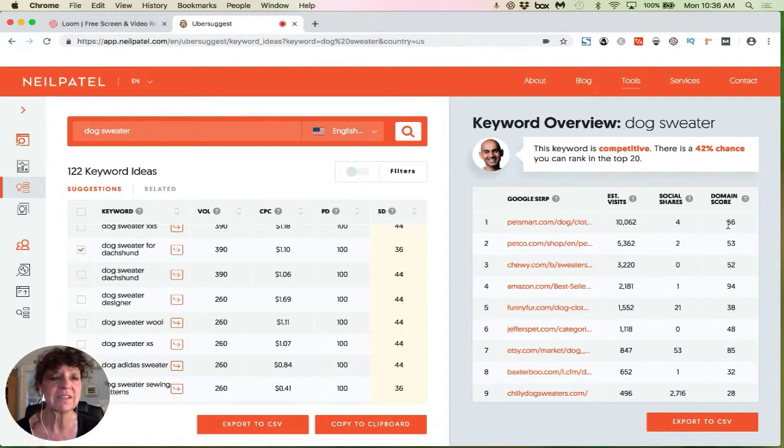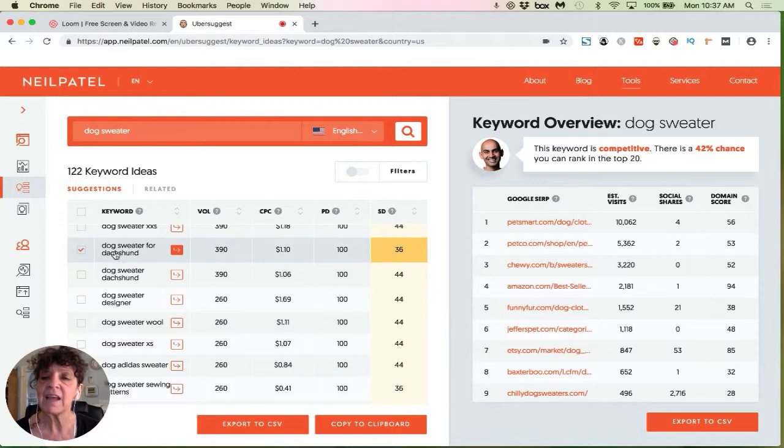PetSmart's a big business, so they've got a domain score of 56. Most of us as small fries, we're probably like 10, 12, 13, 14, 15. Usually small businesses are under 20. Again, you always have to look at who you're competing with. Amazon is 94. We're never going to beat Amazon. We just have to play in the right pond, so to speak.